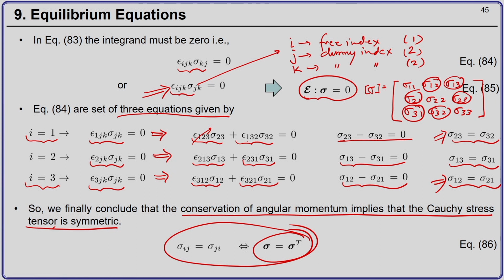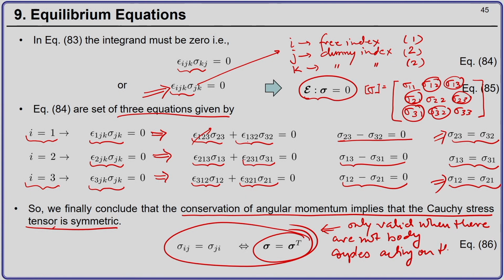Remember, this is only valid when there are no body couples acting on the body. If there are external couples which act on the body, then the Cauchy stress will not be symmetric.